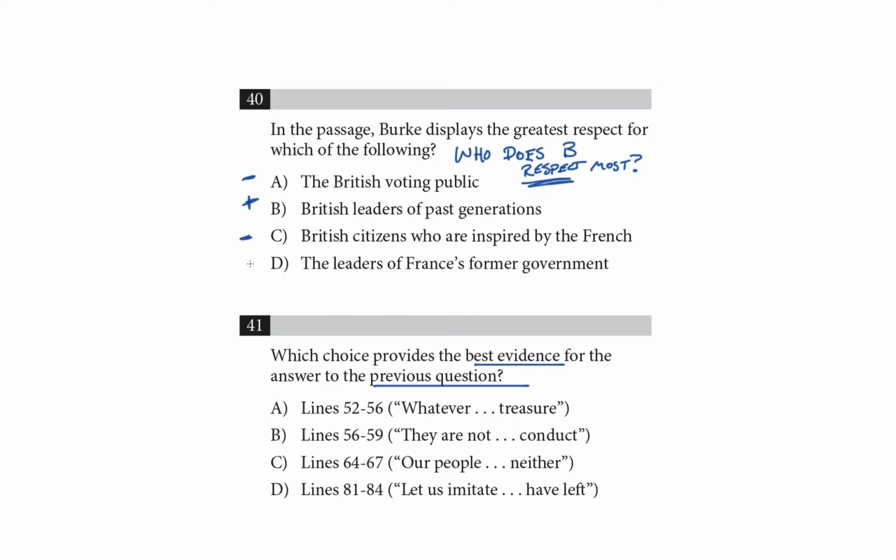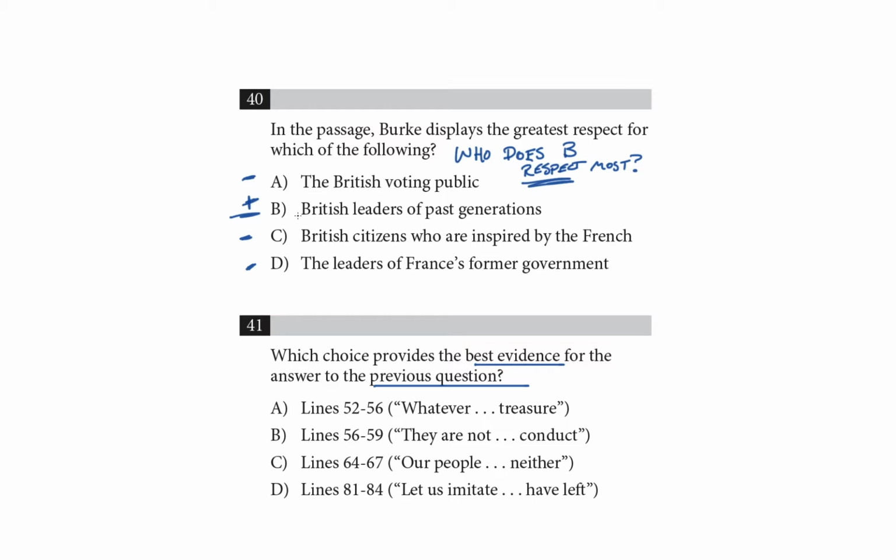And finally, does Burke respect the leaders of France's former government? I don't remember Burke saying anything about this, so I would just lean away from this. I'm going to put a little minus sign here, but we really have no text evidence for it. So of those choices, the only one where Burke displays respect is choice B. I answered question 1 directly by applying this respect test and recalling what I learned from the passage. The active reading step I did previously, where I summarized each paragraph as I read it, was really helpful to me here, as was making pluses and minuses in the margins, so I could keep a handle on how Burke was feeling about everything he mentioned.